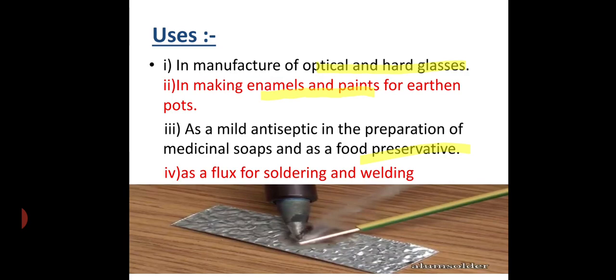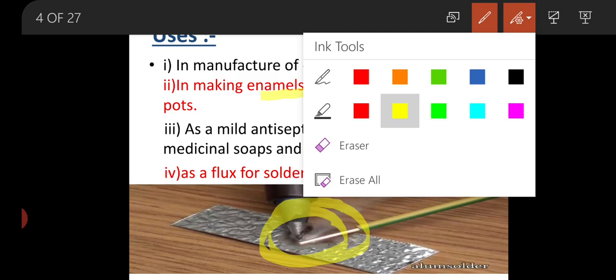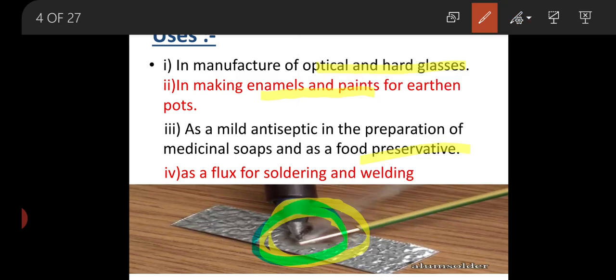Second, the most important use is for soldering and welding purposes. You can see the figure here. Here the welding process is shown. In this welding, the metal is aluminum, or silver, or we can use it in copper soldering and gold soldering also.